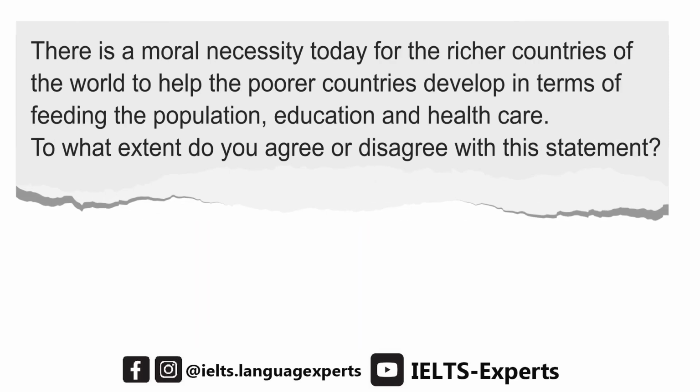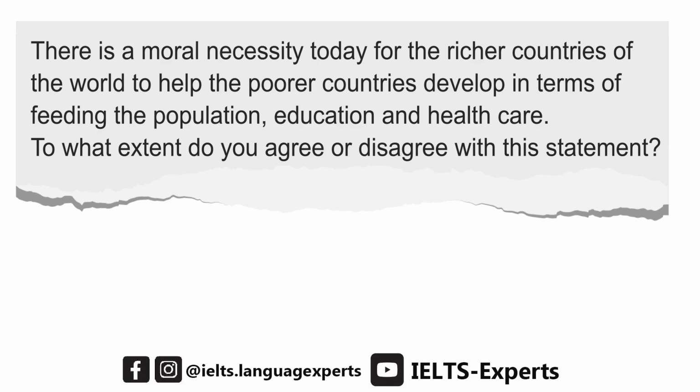There is a moral necessity today for the richer countries of the world to help the poorer countries develop in terms of feeding the population, education, and health care. To what extent do you agree or disagree with this statement?